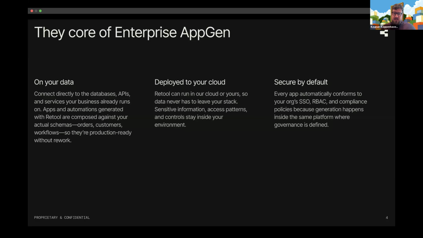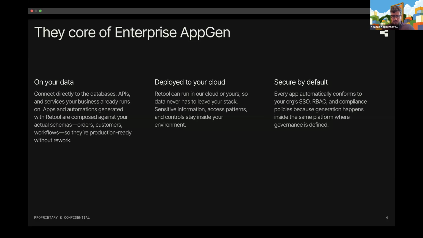Secondly, is deploying to your cloud. With a lot of the other prototyping tools out there, you get to this point where it's a what's next step, where you have a bunch of code that's been generated, but it's just running for you, and it's hard to figure out, okay, where do I deploy this? How do I use this?